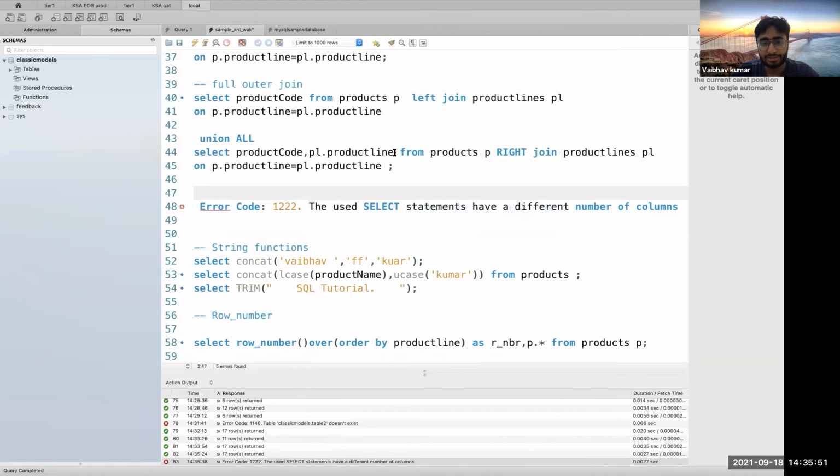Why? I use 2 columns here. I use a single column here. So it doesn't work with a different set of columns. You should have a similar set of columns. So that's why I said use a similar set of columns based on a different condition to basically combine 2 tables.